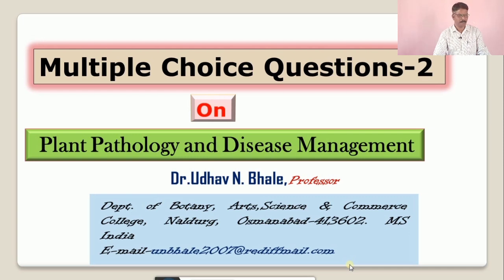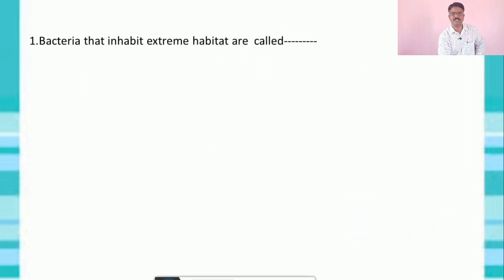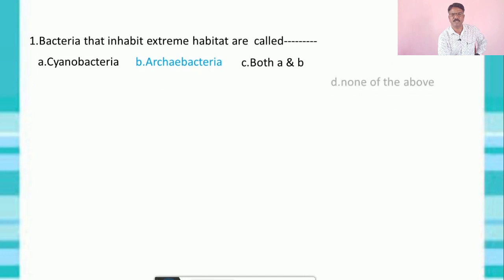Now let us see the first multiple choice question: bacteria that inhabit extreme habitats are called? The first option is cyanobacteria, second archaeobacteria, third both cyanobacteria and archaeobacteria, or A and B, and D option is none of the above.